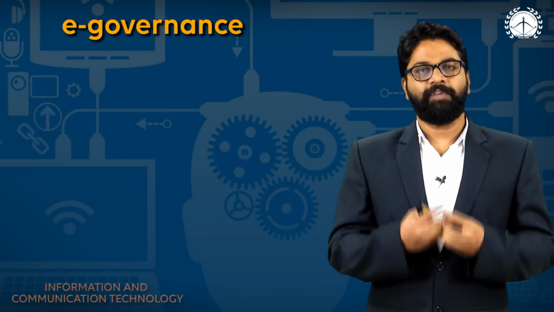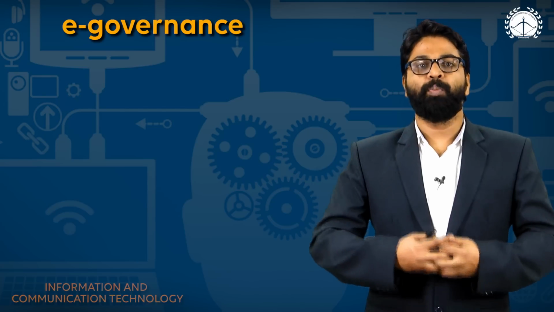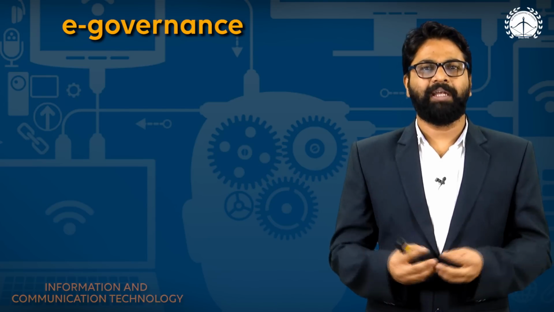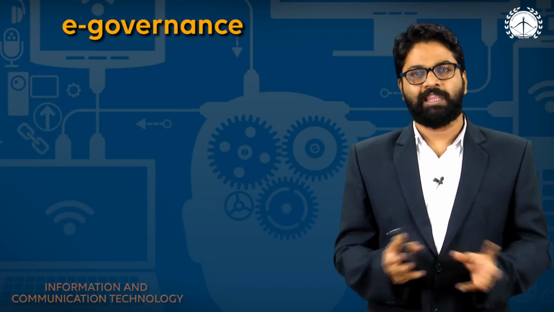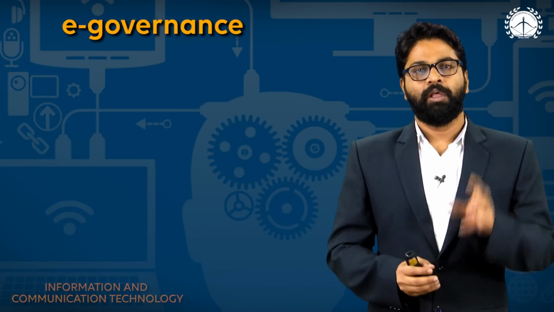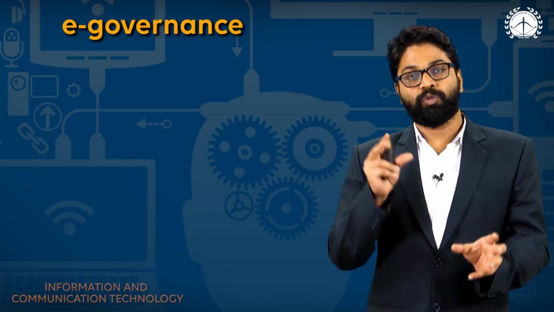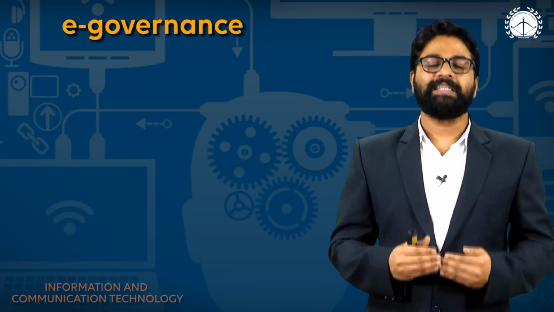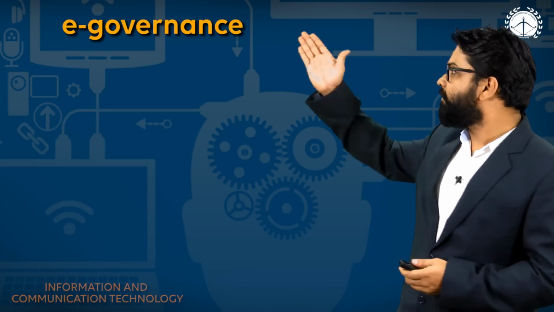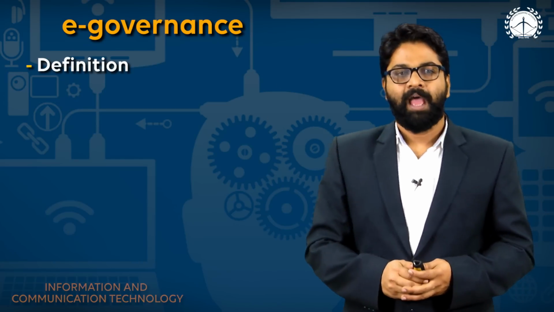So obviously we have to use ICT in many parts. One part is the process of government. The definition of e-governance is very simple: using ICT in the process of government is called what? E-governance.